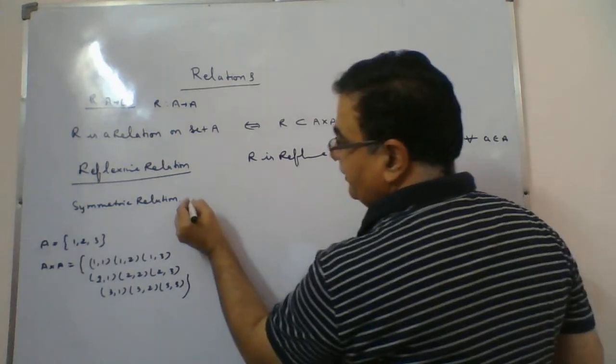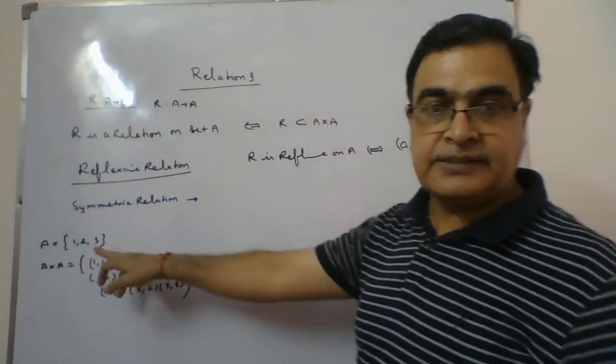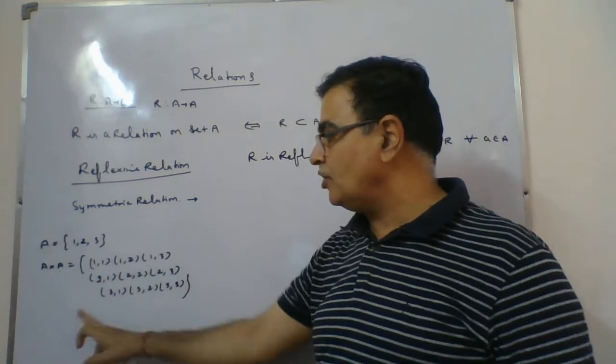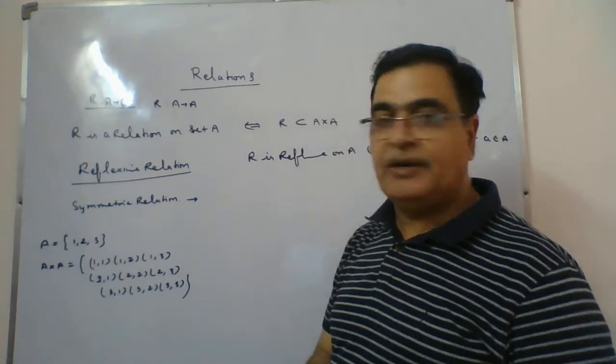Now coming on symmetric relation. This is another set I have taken now. A is 1, 2, 3. A cross A is this. Now we want a symmetric relation.